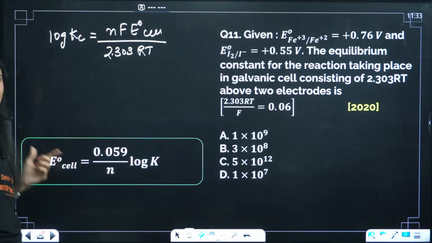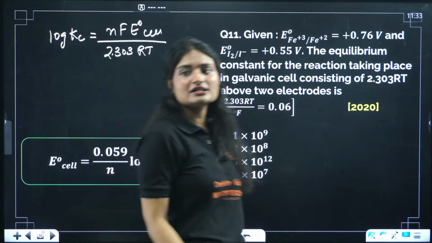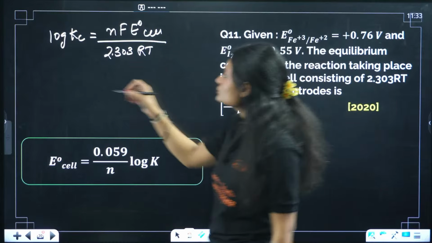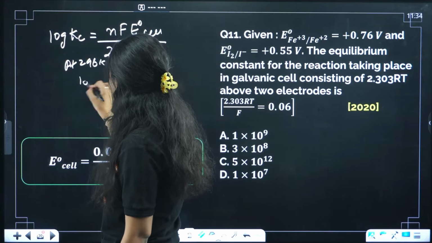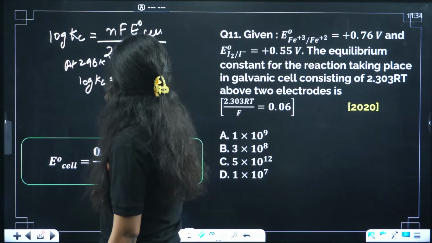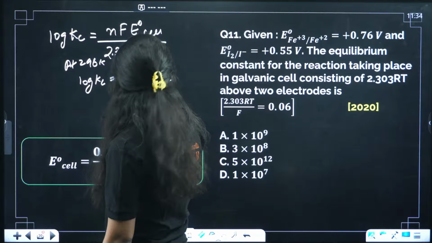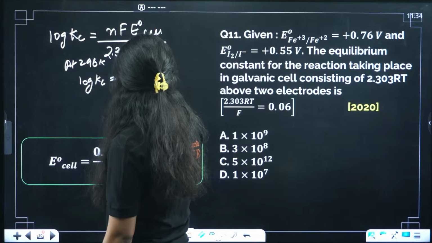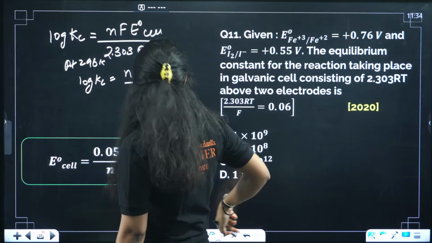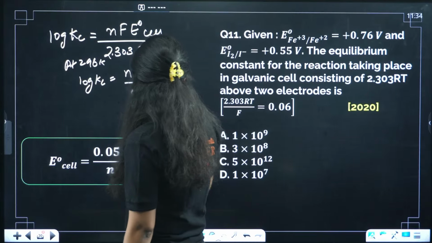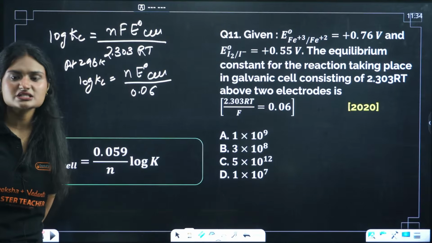Normally this is the same equation, right? They have put the standard values R, T, F also. At 298 Kelvin this equation changes a little bit. At 298 Kelvin, log Kc will be equal to n E naught cell by 0.0591. Okay, I can use this equation also.